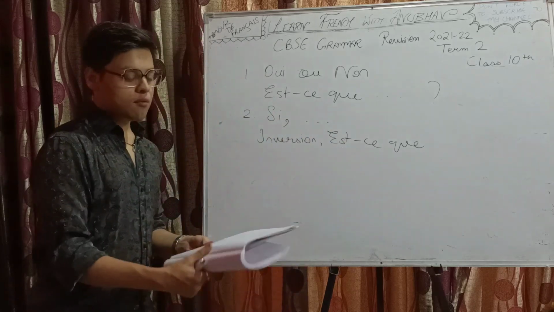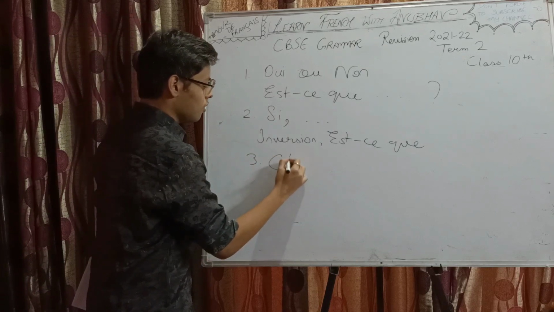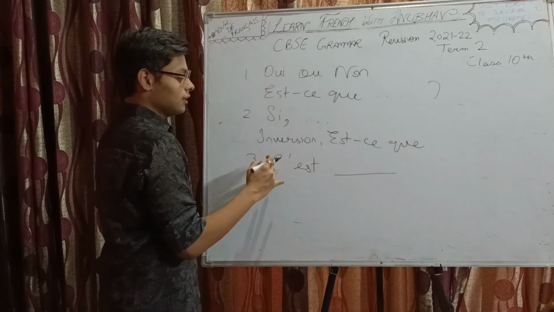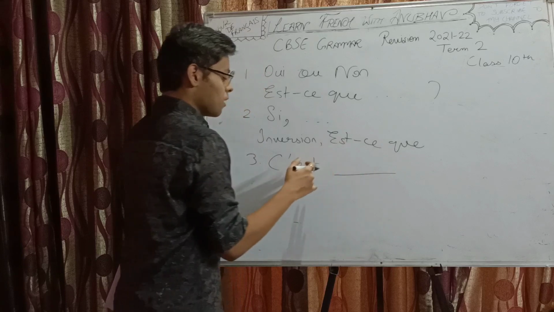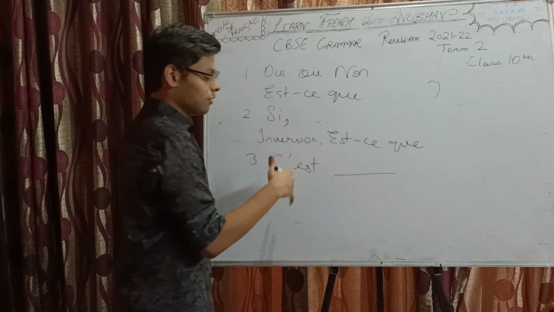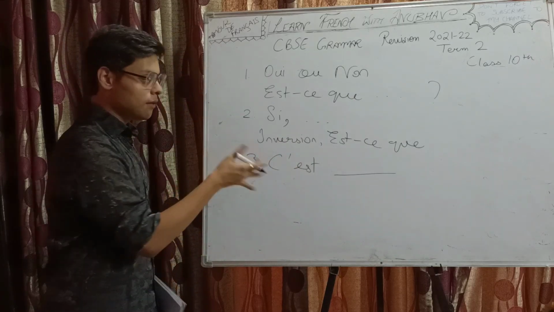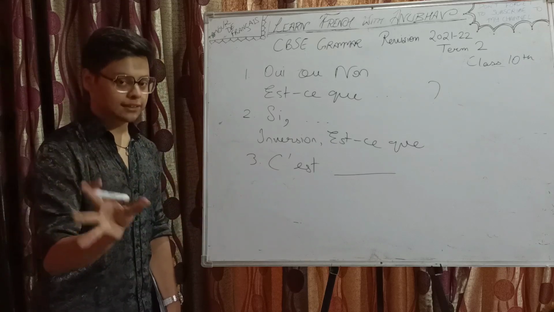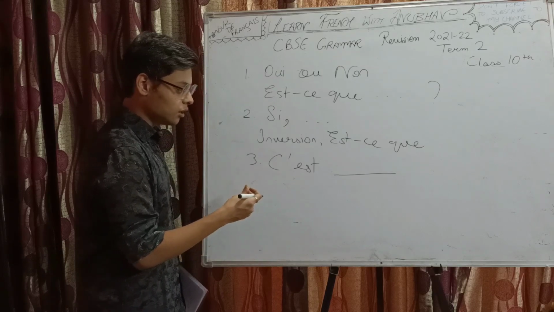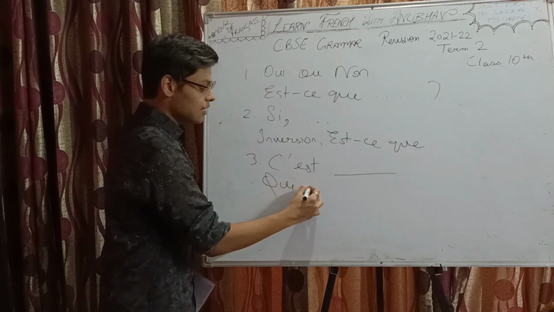Now, we are moving to the third type. Say the reply is like, it could be a person: this is my friend, or c'est mon ami, or c'est mon père, c'est ma mère, c'est mon professeur, c'est ma cousine, c'est mon cousin. Basically this is some person, this is XYZ, like that. In that sort of reply, the question would be what? Who is this? Qui est? Very easy. Qui est?